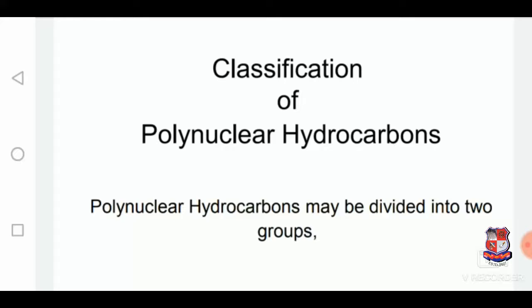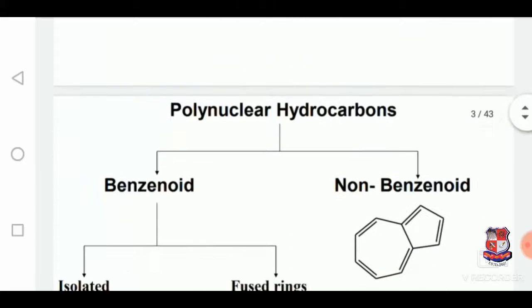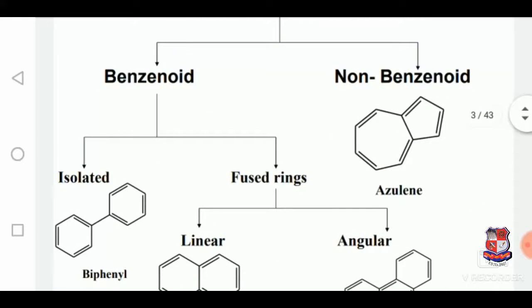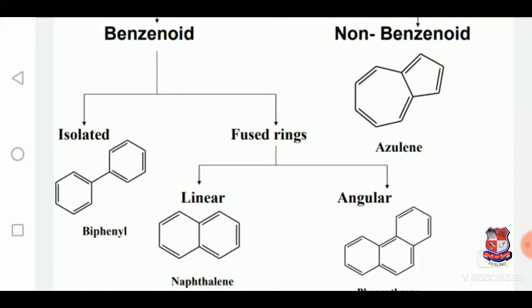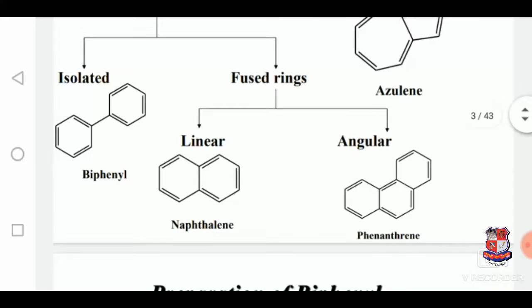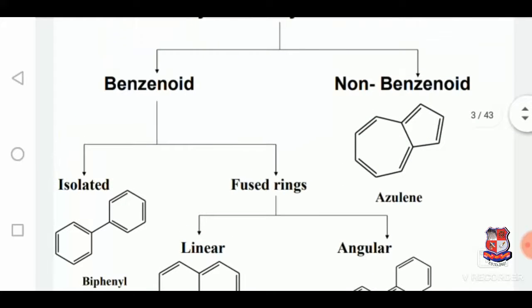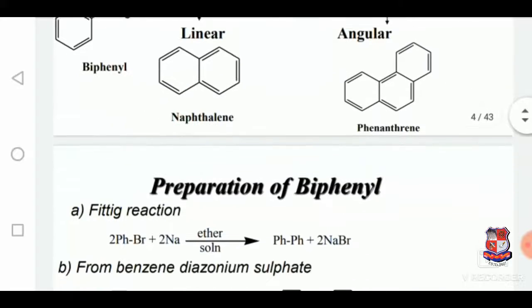They are mainly divided into two categories. One is benzene and one is non-benzene. And in benzene, there are two further categories. One is isolated, in which the example is biphenyl, and the other is fused rings, in which the examples are naphthalene and phenanthrene. In non-benzene, the example is azulene.